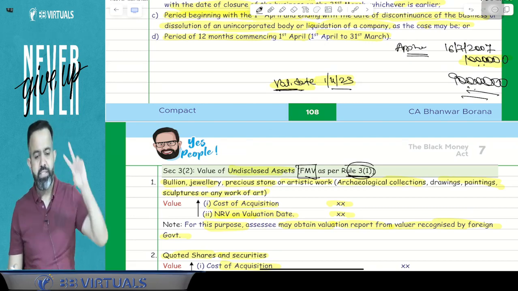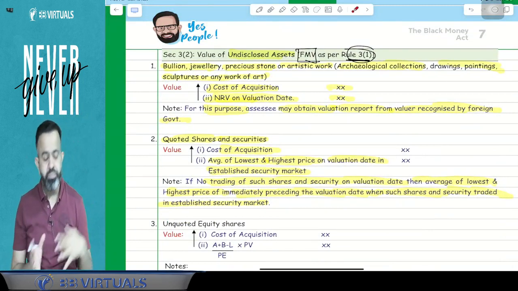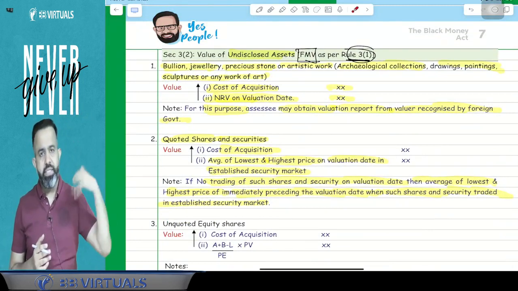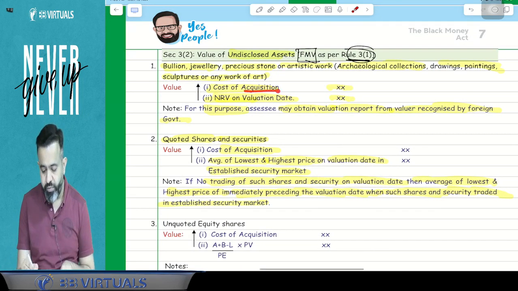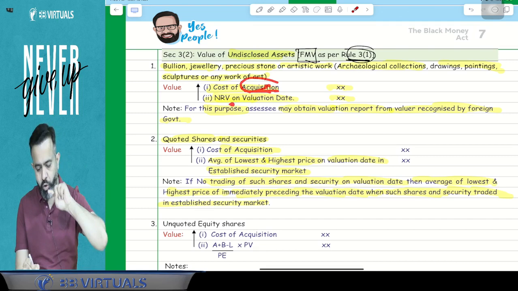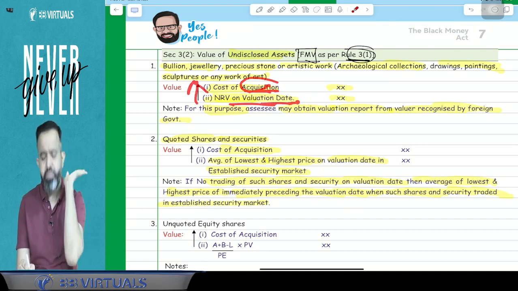So what I am saying is that we have discussed two assets till now. One is in case of jewelry, drawing, painting, sculpture, archaeological collection, any other work of art and bullion. Just take whatever your cost of acquisition of that asset, or NRV as on valuation date, whichever is higher. Valuation date is 1st April of the previous year.